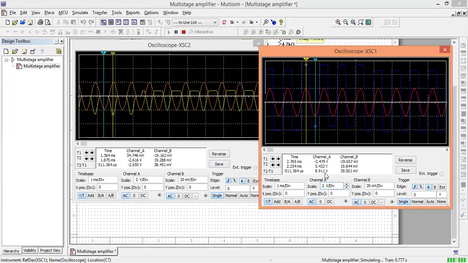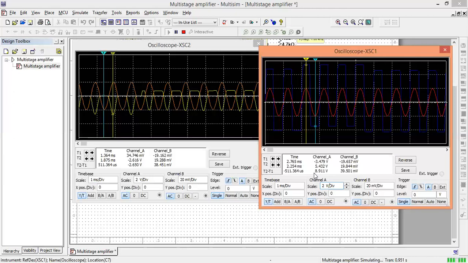It means that the overall voltage gain is the product of the voltage gain of stage 1 and the voltage gain of stage 2. This is the purpose of cascade amplifiers. When we need a higher gain that cannot be achieved by a single stage amplifier, we connect multiple amplifiers in cascade to get the desired output, the desired voltage gain. This is the purpose of multi-stage amplifiers, and these are the results.